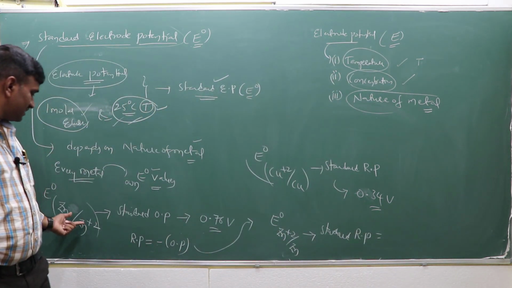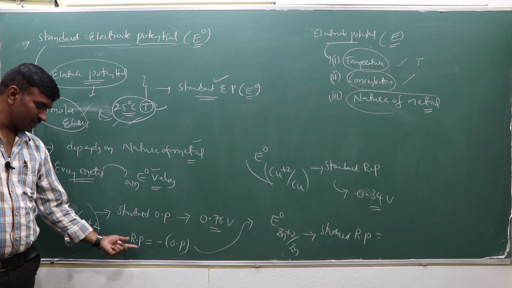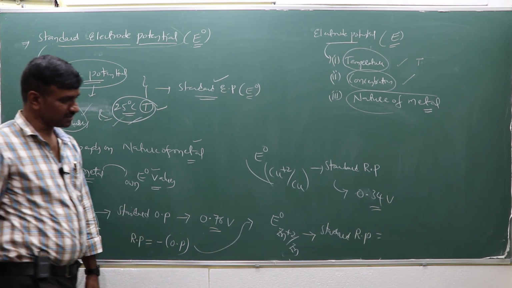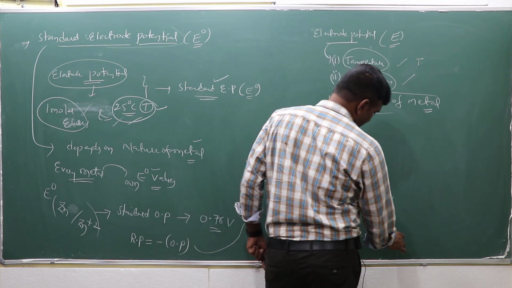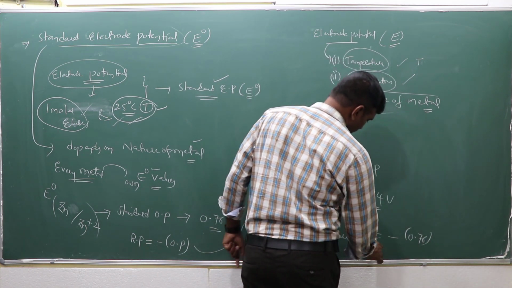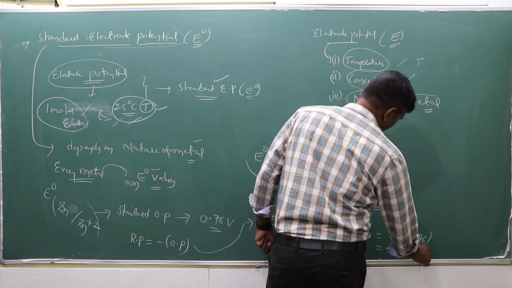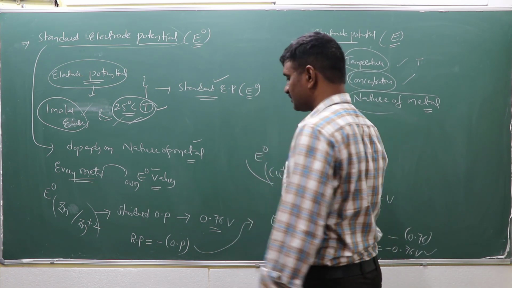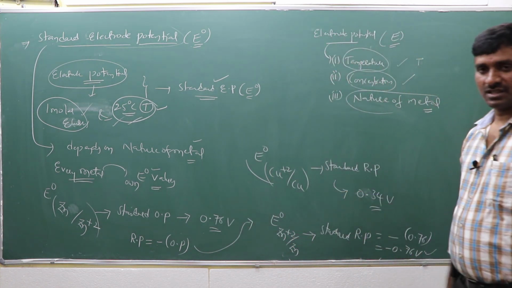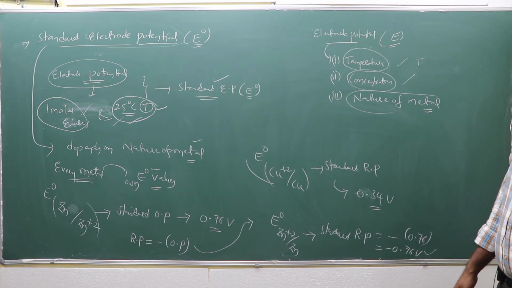So before, this is which one? Oxidation potential. This will be converted to the reduction potential. What will happen? By putting that minus sign. So that means minus of the oxidation potential. How much is the oxidation potential? It is 0.76. With the minus sign, minus 0.76 is which one? The reduction potential of zinc. The oxidation potential is converted to the reduction potential, minus 0.76 volt. That is the reduction potential of zinc.